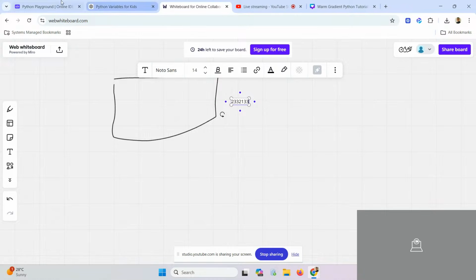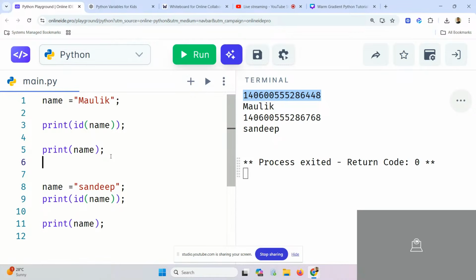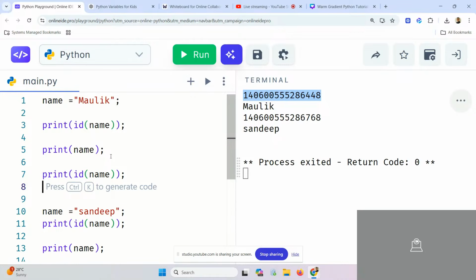Then I said write print ID of the name. So what did it give me? It gave me the unique number, the number which has been allocated to that memory. आई बात समझ में? Okay. After that, I said print name. It will print the name.